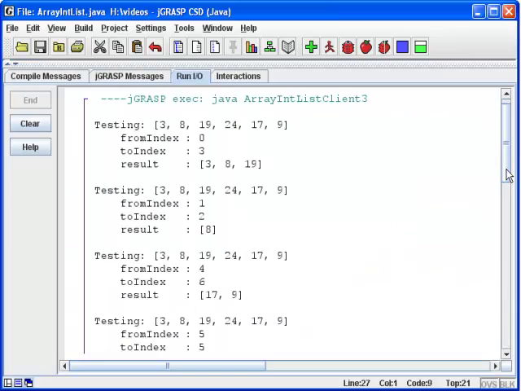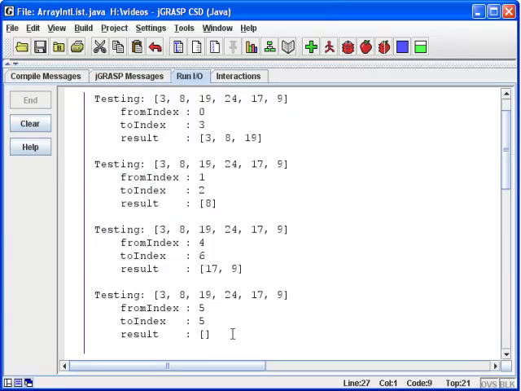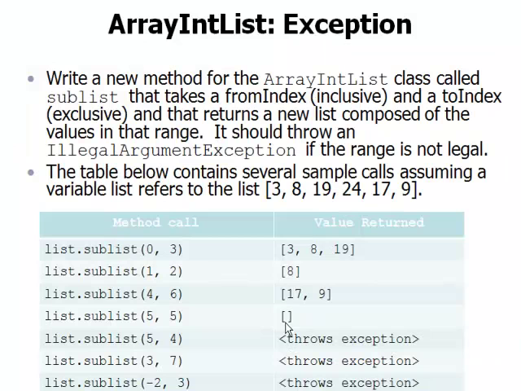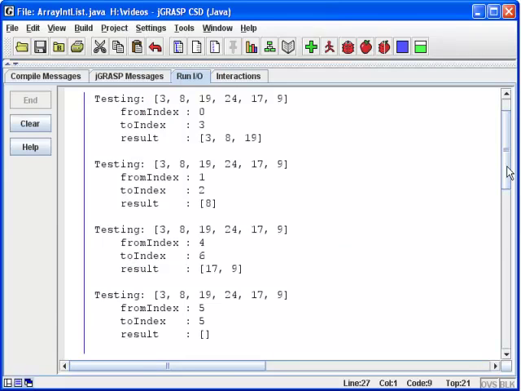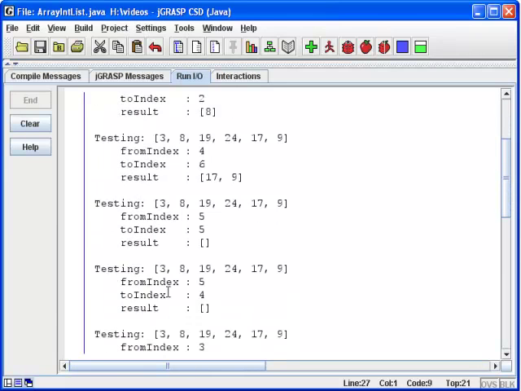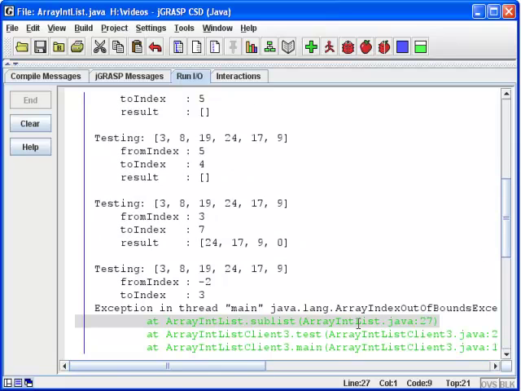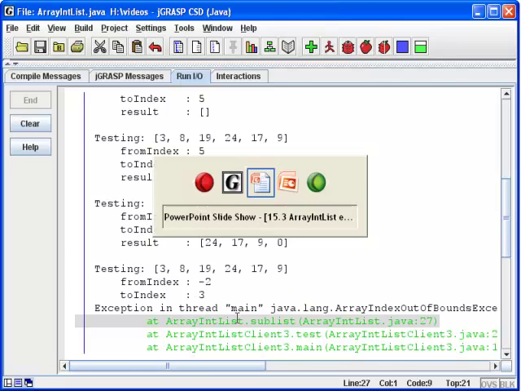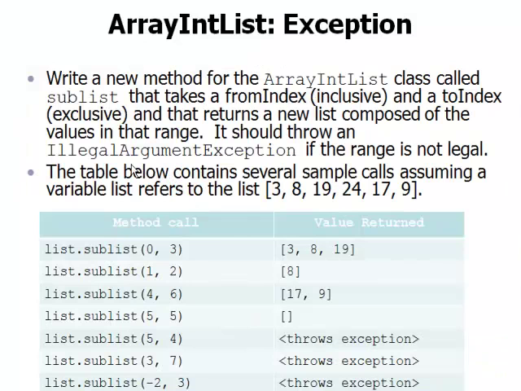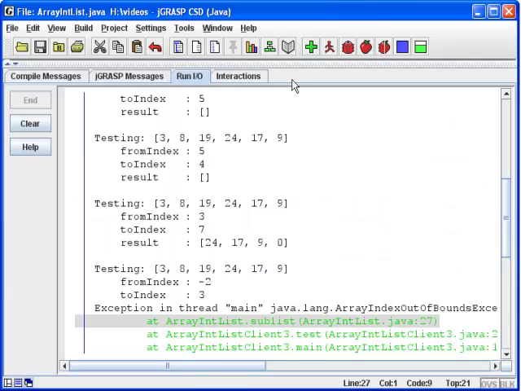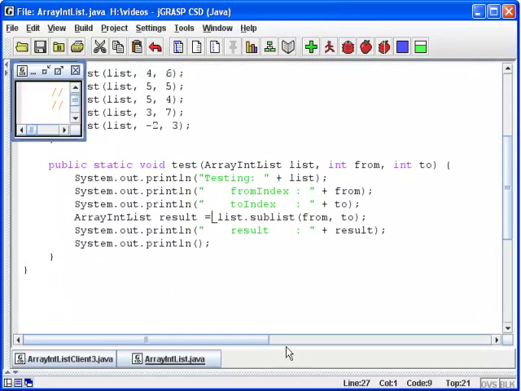And if we scroll down a bit and take a look, our next answer was an empty list, and that was the answer over here. And then everything else is supposed to throw an exception. All of the other cases are supposed to throw an exception. And if we take a look, that's not what our code is doing. And if we scroll down a little further, we'll see we were getting an array index out of bounds exception. So even this exception isn't what we want, because we were told to throw an illegal argument exception.